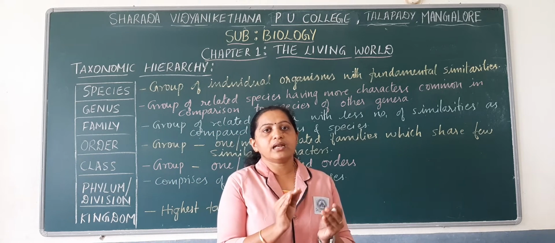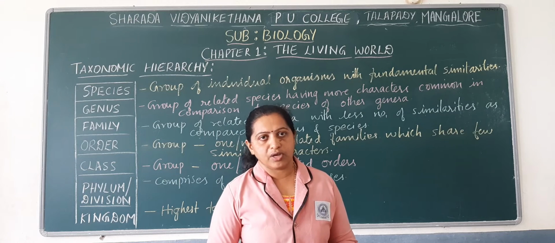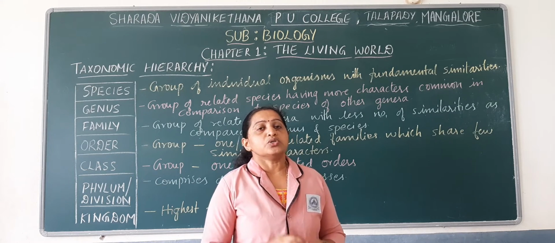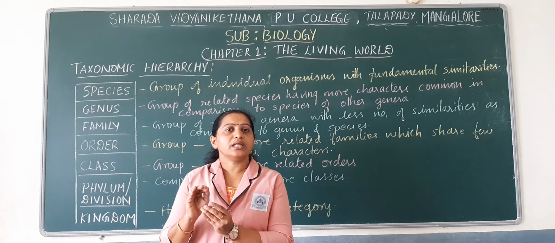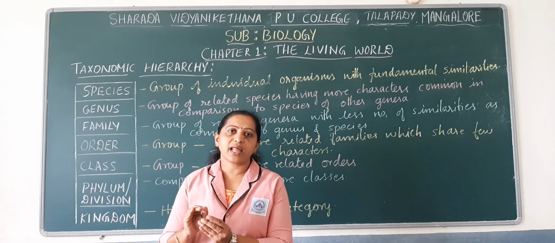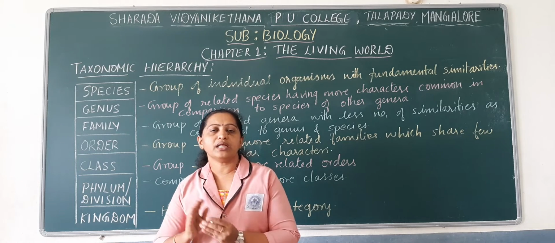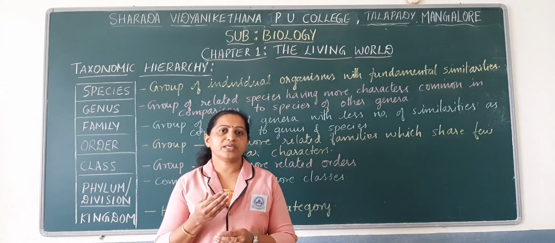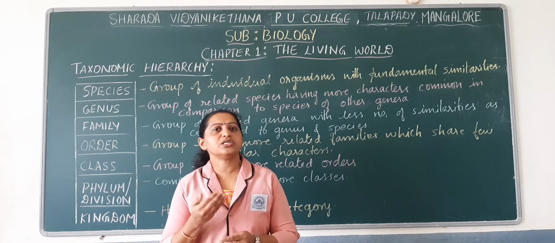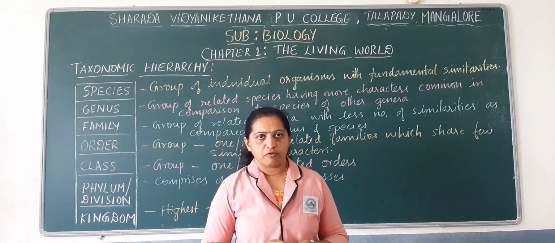Classification is mainly done by categorizing the living organisms. Living organisms are categorized based on the similarities or dissimilarities found between them. The similarities may be based on morphological or anatomical characteristic features.